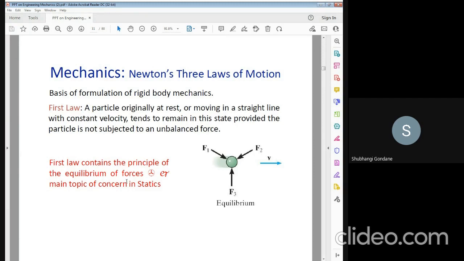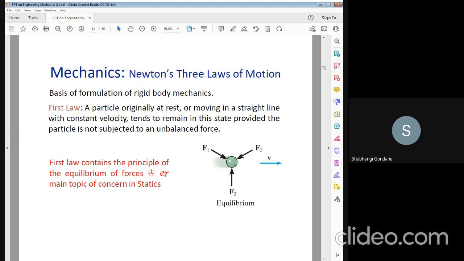The first law contains the principle of equilibrium of forces.